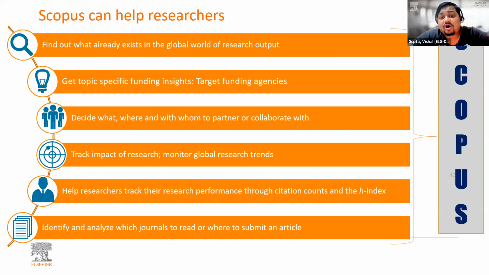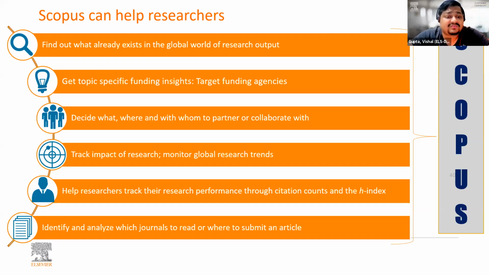Then get topic specific funding insights. You can actually target specific funding agencies using Scopus data, and I will show you how you can do that. Then decide with whom, where, and how to collaborate. So finding collaborators, Scopus makes your life very easy. You can easily find collaborators from across the globe related to specific topics.